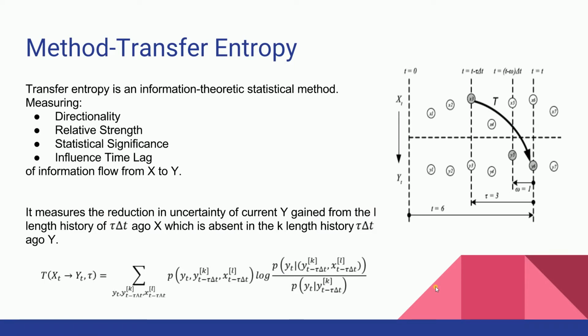Transfer entropy is an information theoretic statistical method which measures the directional correlations between variables, that is, the reduction in the uncertainty of current y gained from the certain length history of x. The figure here represents information flow from x to y.